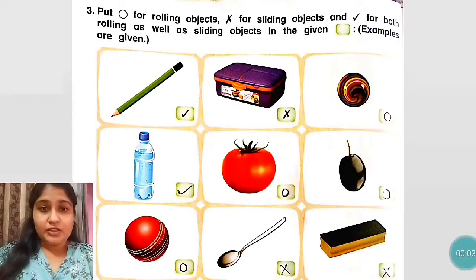So the sixth picture is of jamun. Jamun एक fruit है. It is round in shape. So it can only roll. It cannot slide. So in that box, make a small circle there.